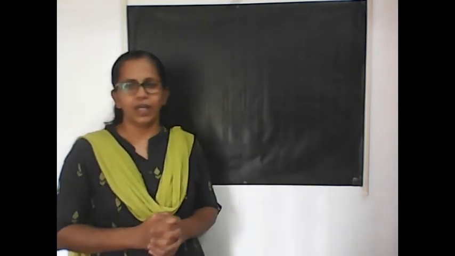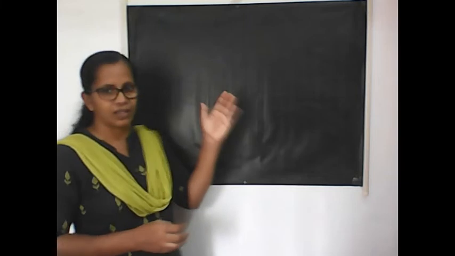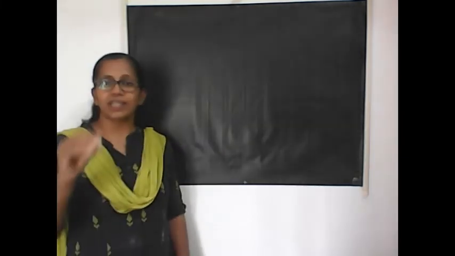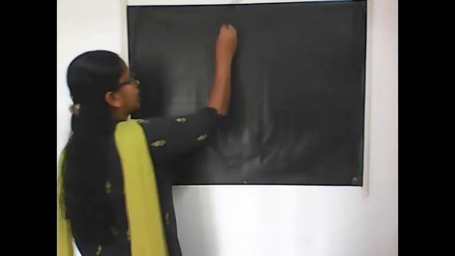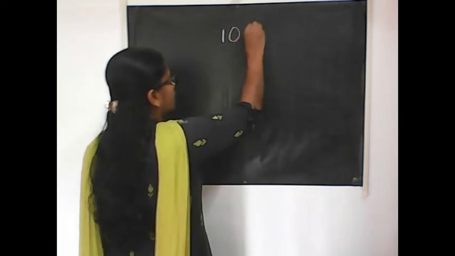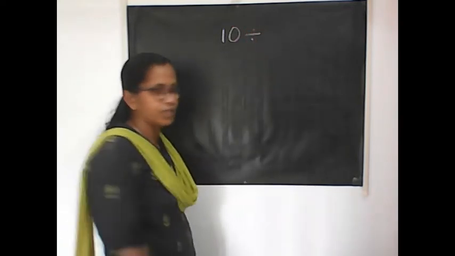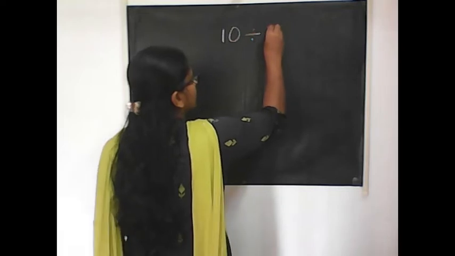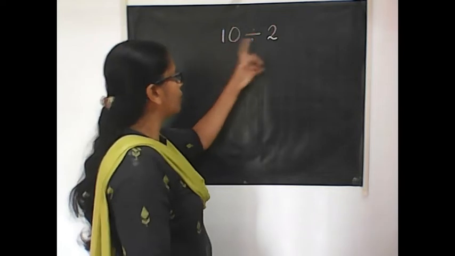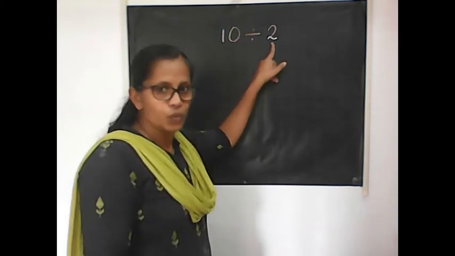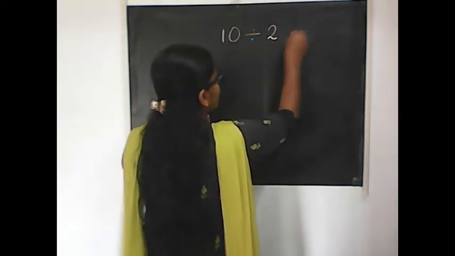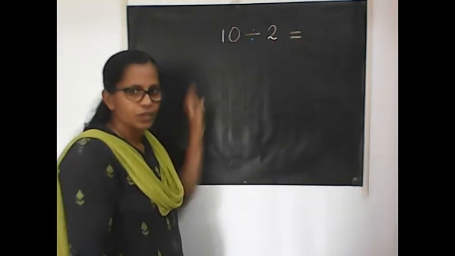Now let us see the facts or related terms. Let us see the same example. I have a total of 10 toffees. I am going to divide. The symbol is like this. Divide 10 toffees by 2, 2 to each student. I am going to divide into 2 for each one. So, how many students will get it? That is the question.